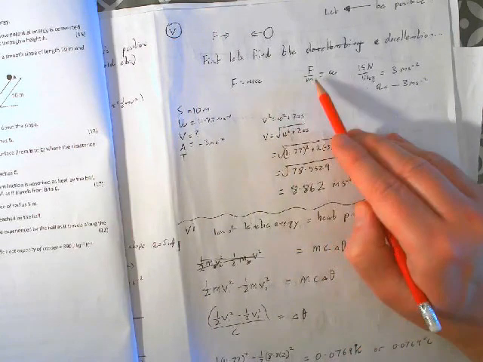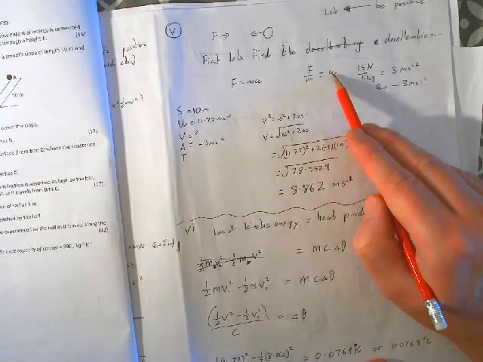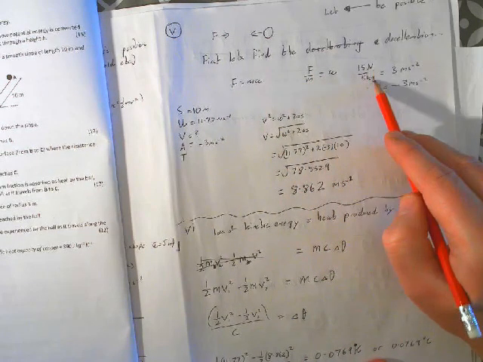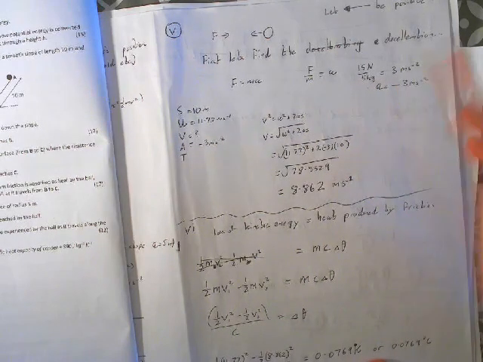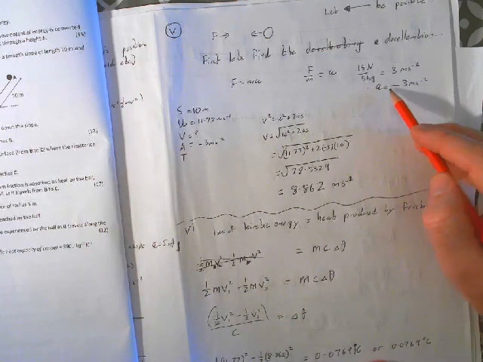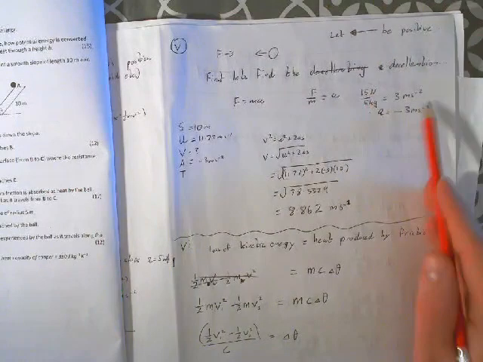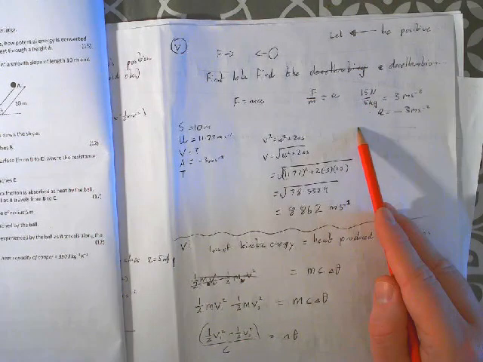Okay, so now that we know that, after having read the question, which I'm always telling you guys to do, we're looking for the acceleration that this force causes. So F equals ma. The acceleration is the force divided by the mass. 15 newtons divided by 5 kilos gives us a deceleration of 3 meters per second squared.